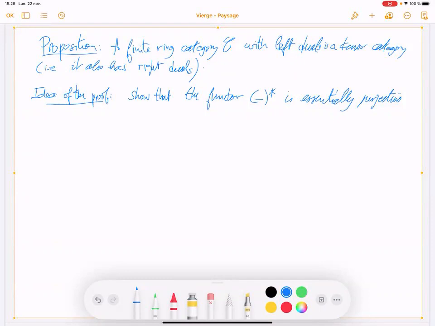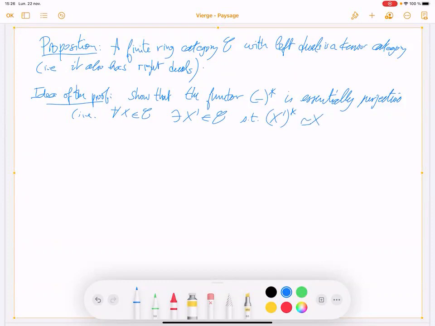That means that for all x in C, there exists x prime in C such that x prime star is isomorphic to x.